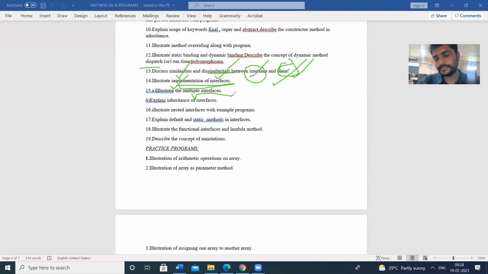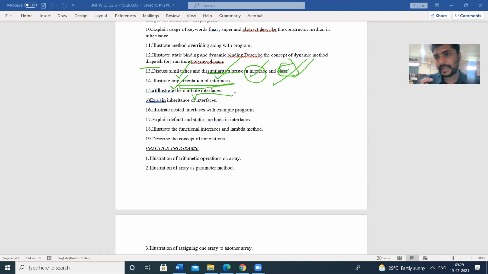What do you mean by interface? An interface is nothing but a collection of constants, that means literals, as well as abstract methods. Interface consists of abstract methods. An abstract method is a method which doesn't have a definition.